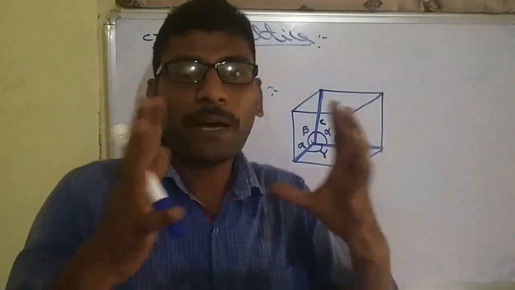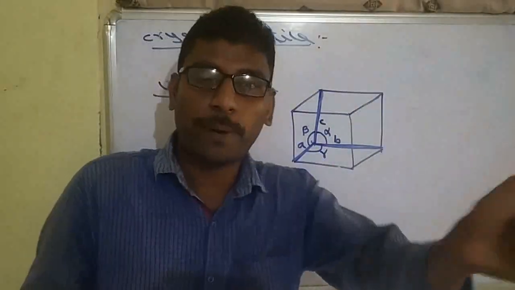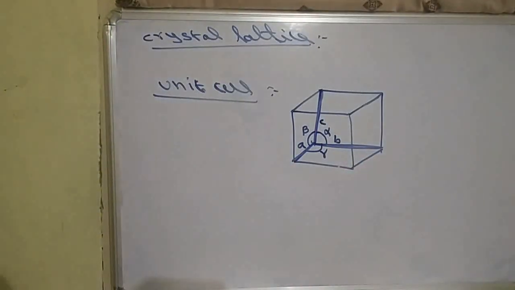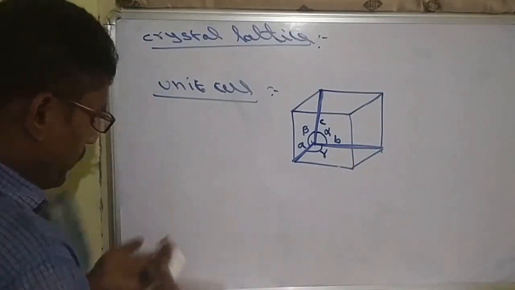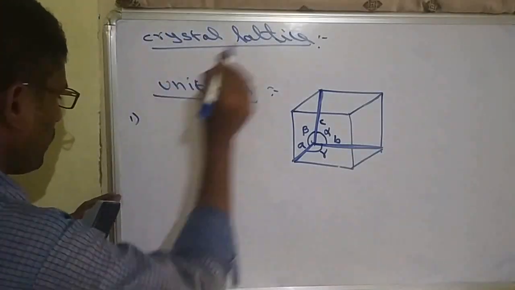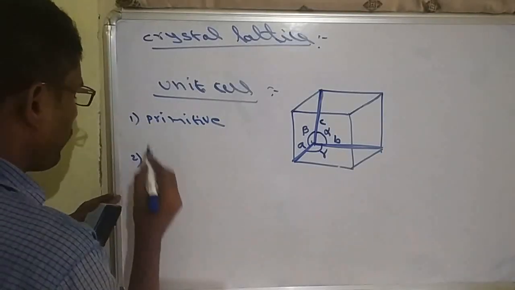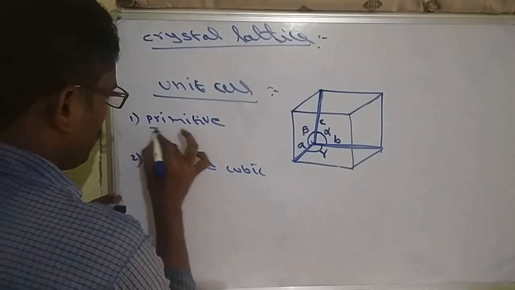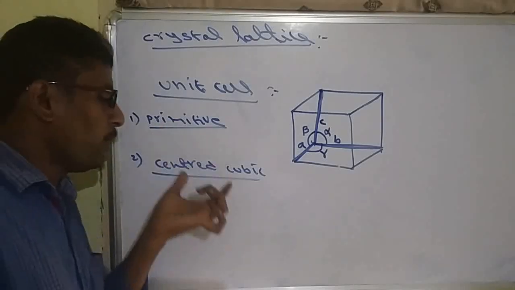So which particles are we combining? Where is the particle present in the cube? Based on the position of particles, these unit cells are classified mainly into two types. One is called primitive, whereas the second one is called centered cubic. Actually two types, and the second is further classified into three types. So primitive and centered cubic.